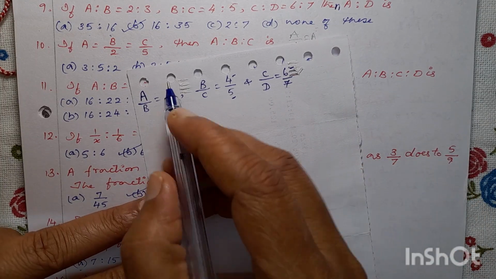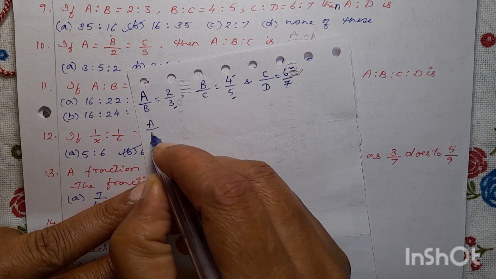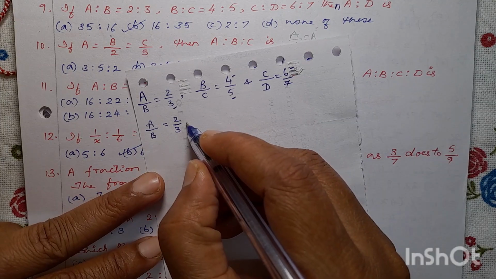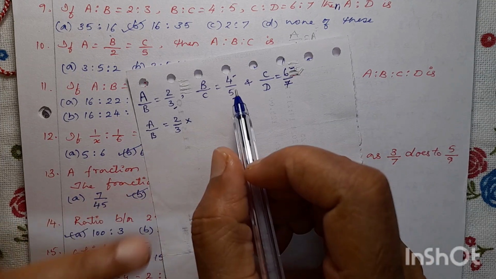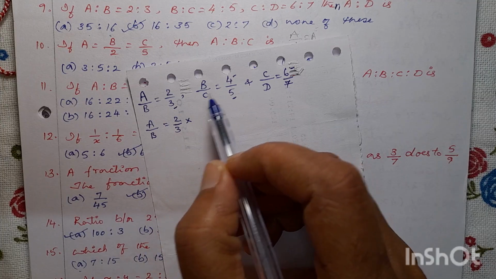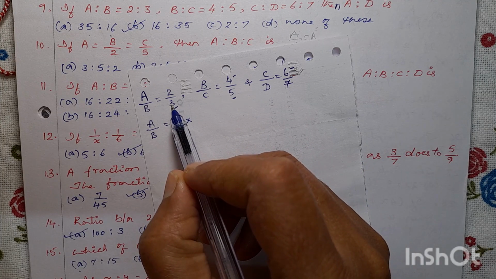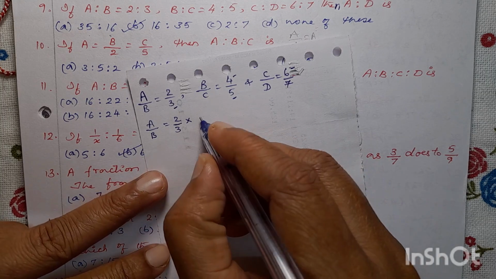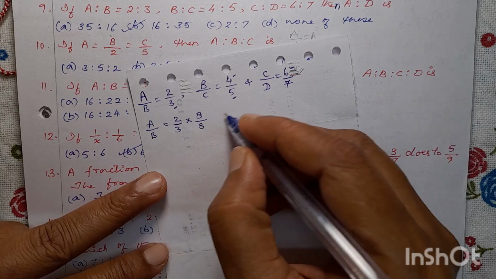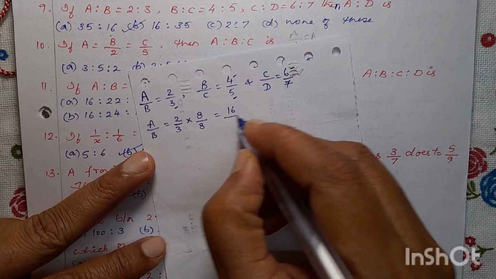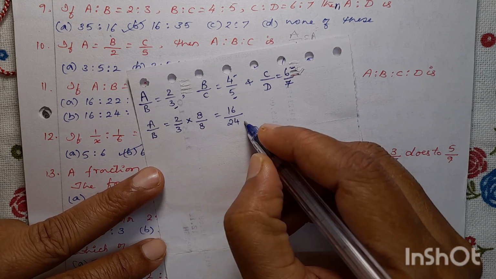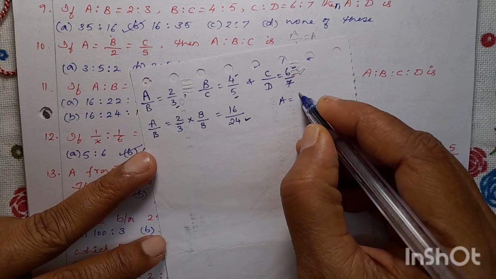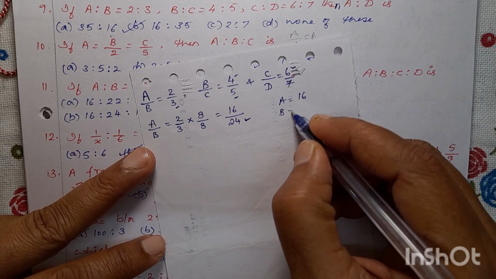We have to make them equal. Now how to do it: A by B equal to 2 by 3 is there, you understood. So multiply with, to make it equal, 8 3s are 24, and here 6 4s we can do. 6 4s are 24. So multiply with 8: 2 8s are 16 divided by 3 8s are 24. So B is 24 here, you understood. A is 16, A equal to 16 and in this B equal to 24.